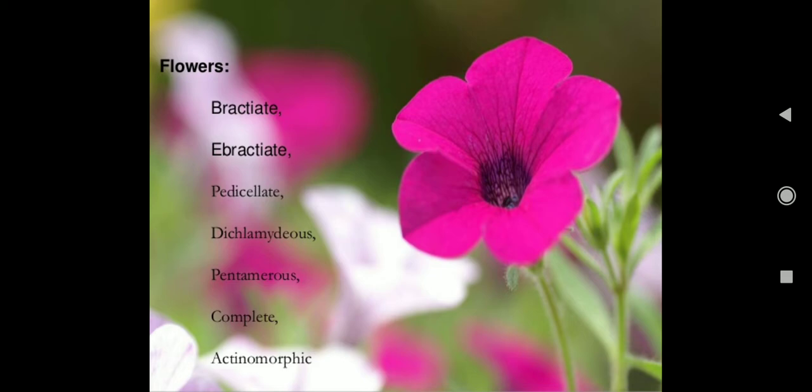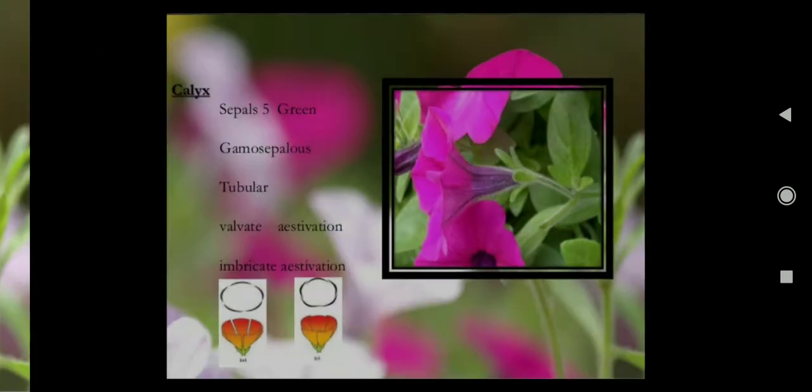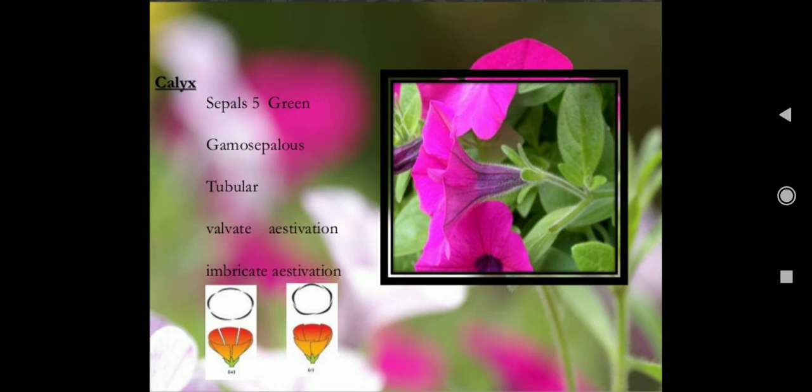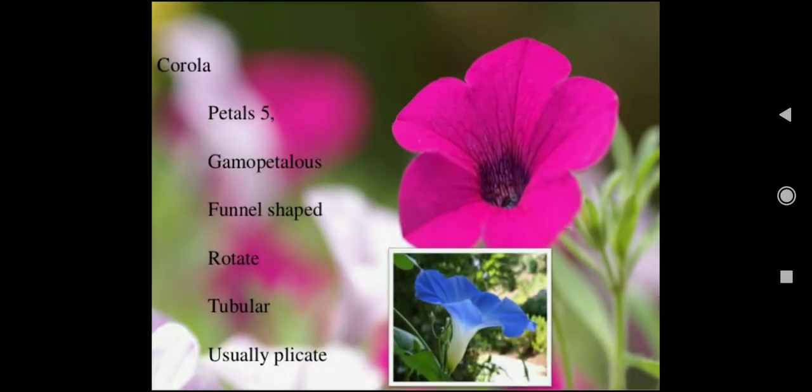The flower is bracteate or ebracteate, pedicellate, diclinous, pentamerous, complete and actinomorphic. Calyx has 5 green sepals, gamosepalous, tubular, with valvate or imbricate aestivation. You can see the illustration of aestivation.